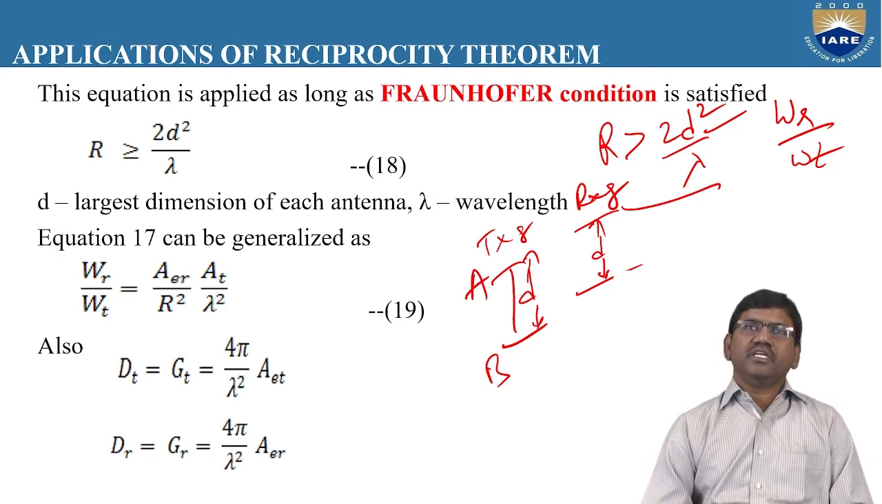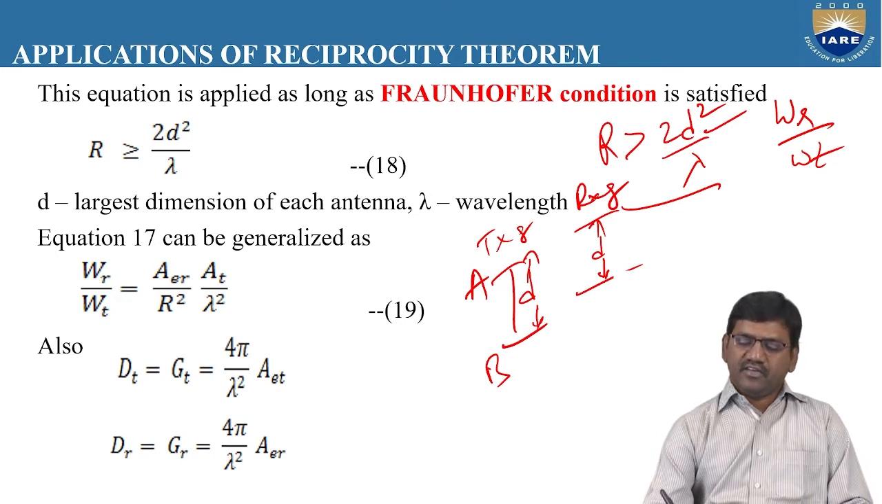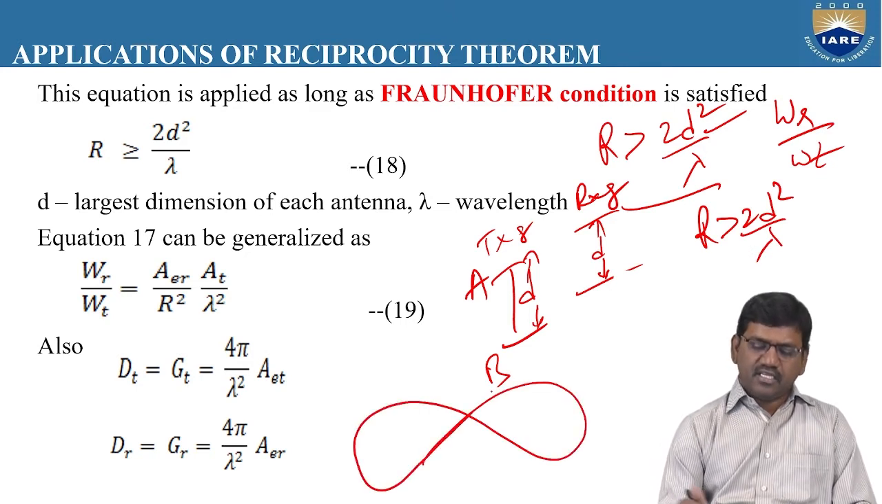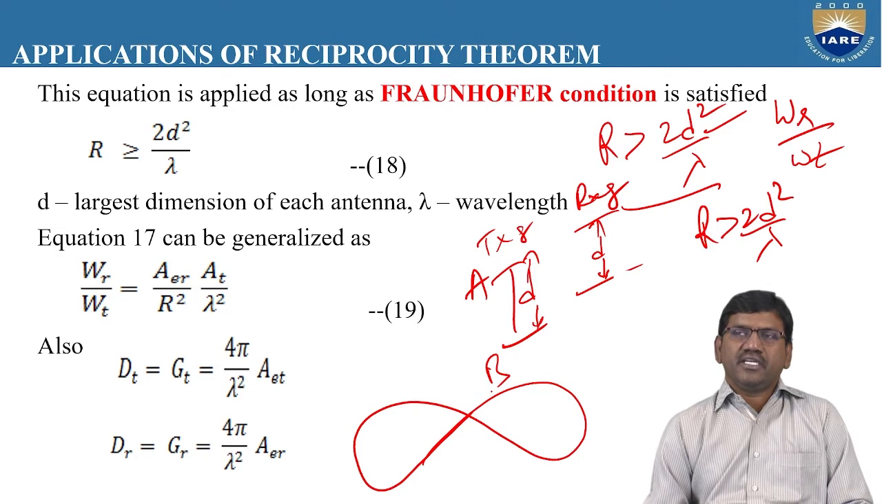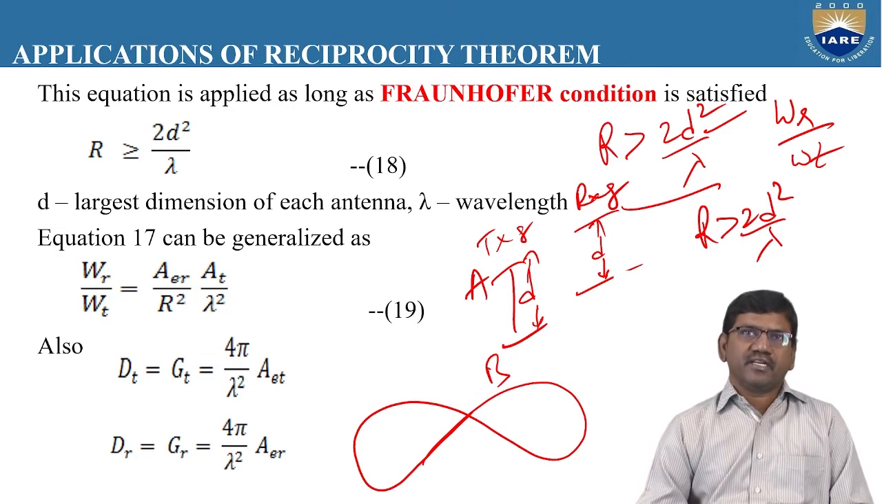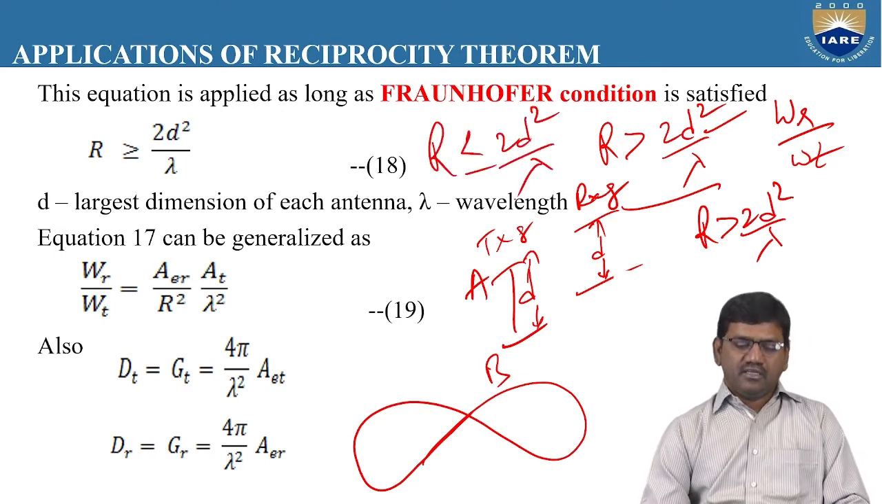and maximum only in the far field. As the radiation pattern is very clear and uniform and at the same time very maximum in the far field, this condition holds good. That means when R is greater than 2d square by lambda, the radiation pattern will be clear like this. There will be a uniform or maximum radiation pattern in one particular direction, or it may be a bidirectional radiation pattern.